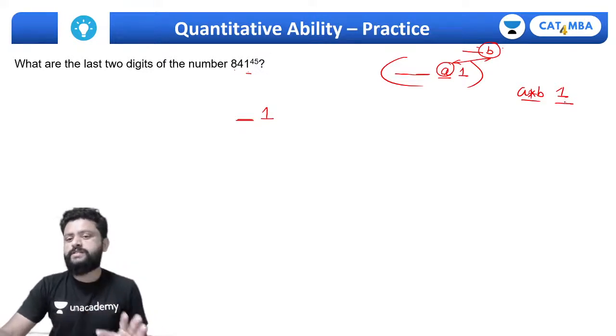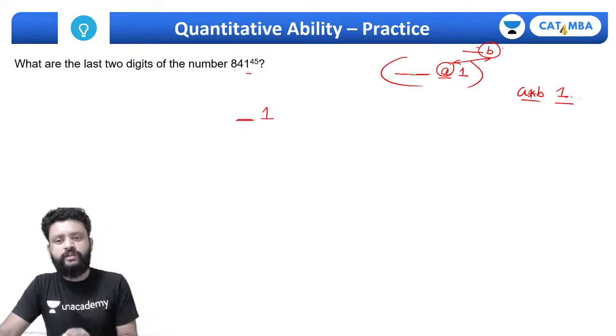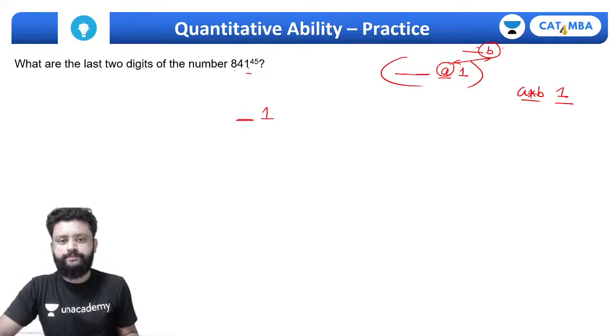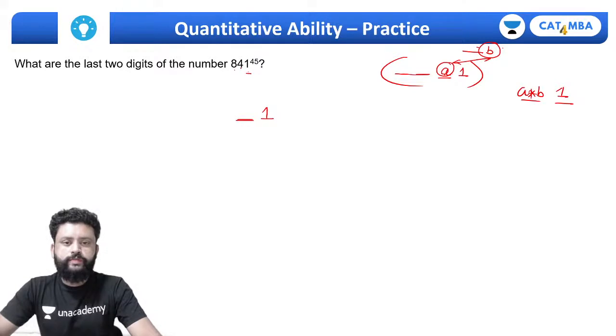Look, this is not applicable for all numbers. This is only for the numbers ending with 1. Okay. So what should be the rule here? 4 5s are 20, so it should be 0 1. So the answer for this question is 0 1.